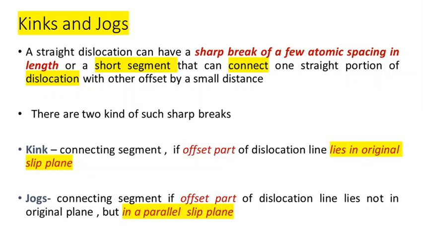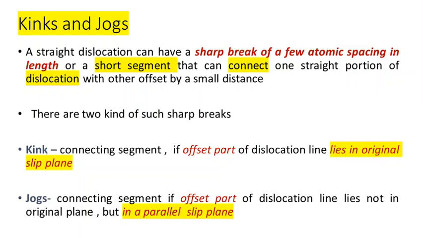A kink is a connecting segment of dislocation which connects two dislocations that lie on the same slip plane. So if two existing dislocations on the same slip plane are connected with the help of another connecting dislocation segment, that short portion of dislocation line is called a kink. Jogs, again, are a segment of dislocation line that connects two dislocation lines which lie on different planes or two parallel planes.